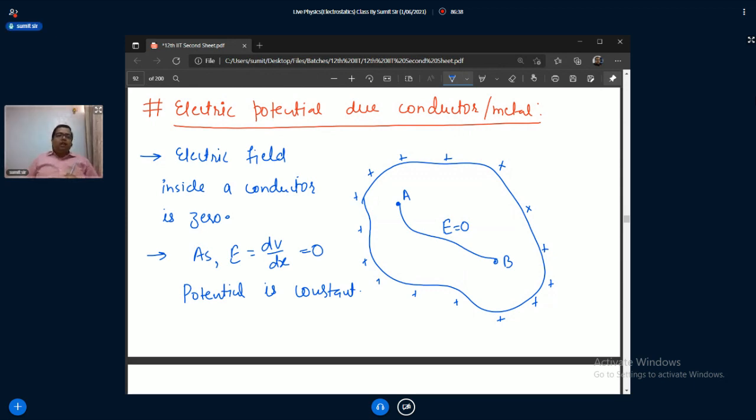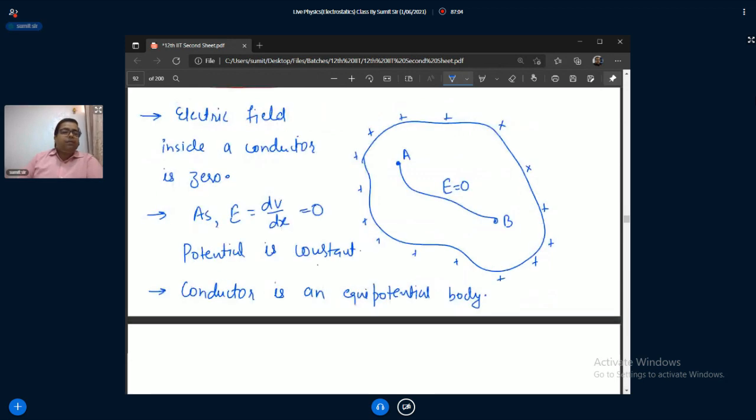So what we can say, 0 is also constant. I'm not saying that potential is 0, it is constant. So we can say a conductor is an equipotential body. Am I correct? Tell me. Inside the conductor, yes.